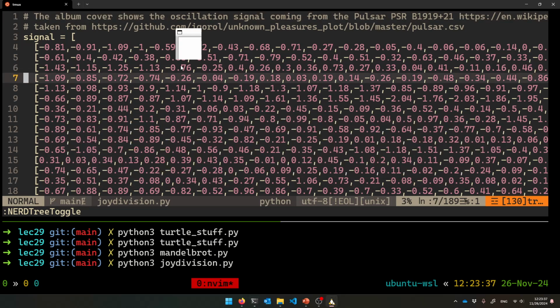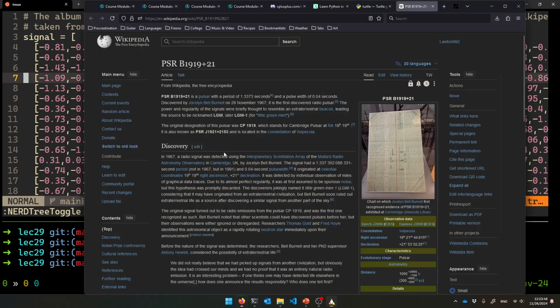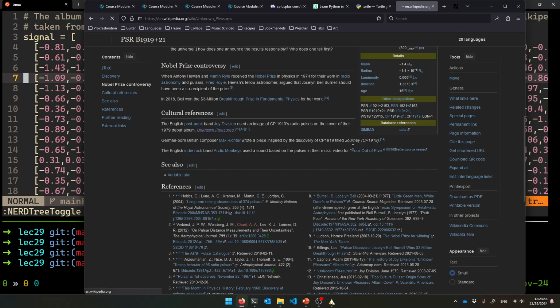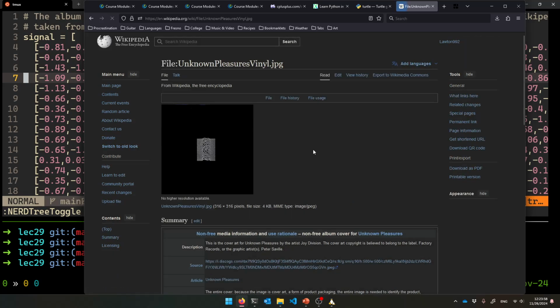I'll show it to you in a second, but you'll know it. Most of you will know this picture once it draws it. The picture that was on that album cover comes from the data from a celestial object, like the pulse of a pulsar, which is really cool. It's from this album cover. So I'm trying to draw this picture right here.